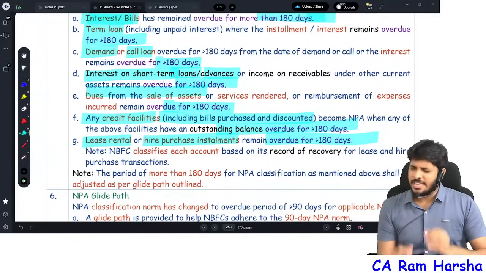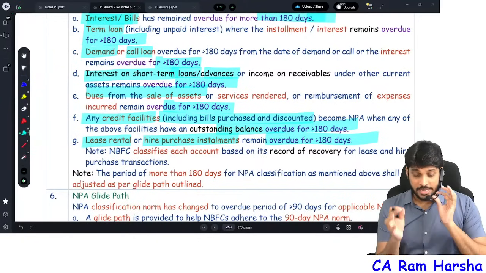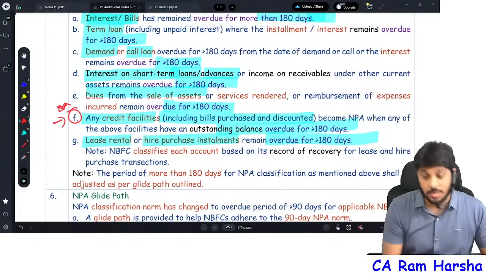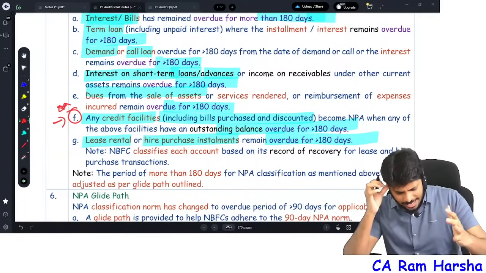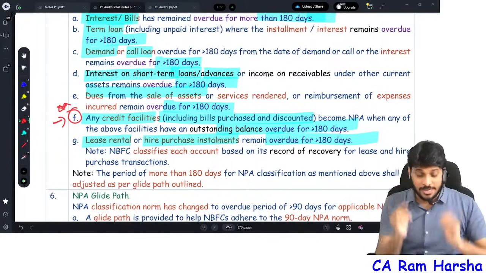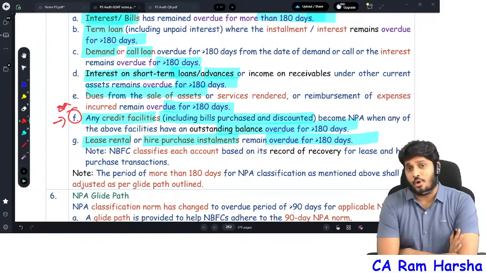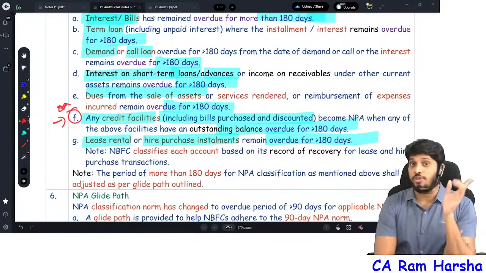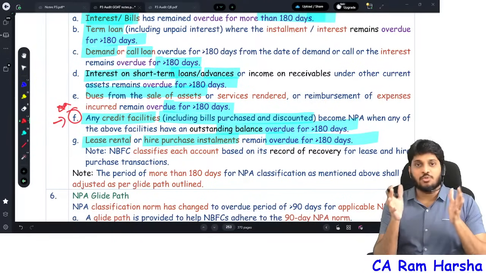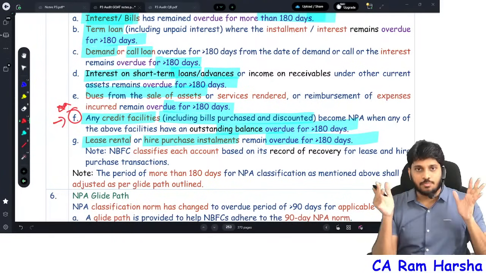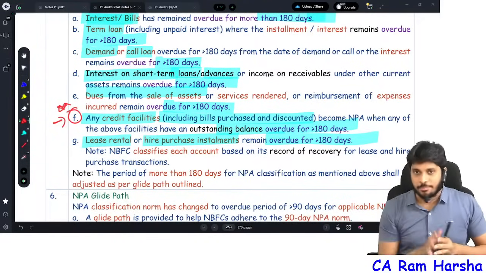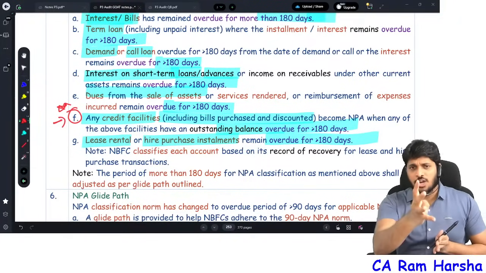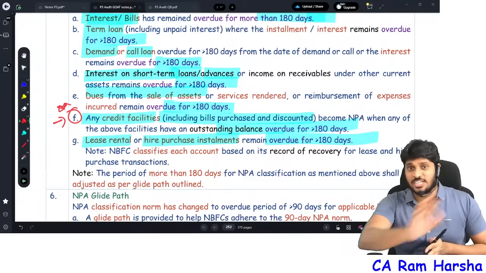And remember, every NBFC has to classify, and here this F point needs more attention. By the way, I skipped this one point. Now let me tell you. You might have heard one point: NPA classification is borrower wise, not loan wise. Suppose I am Muthoot Finance or Bajaj Finance. You borrowed one housing loan from me. You also borrowed one personal loan. You also borrowed a car loan. The car loan EMI you did not pay, and more than 180 days crossed overdue.